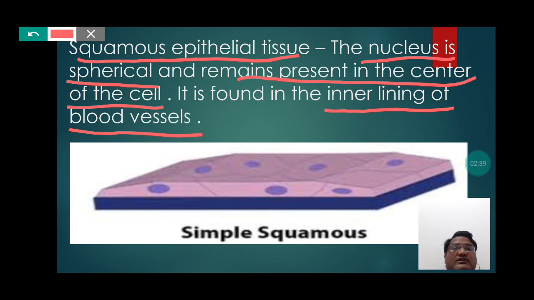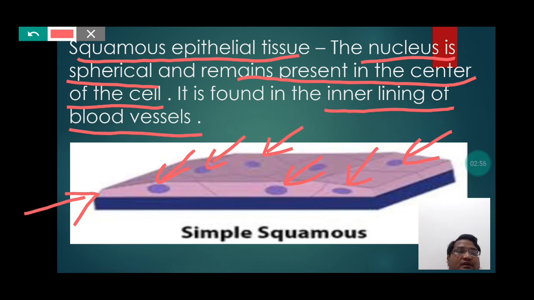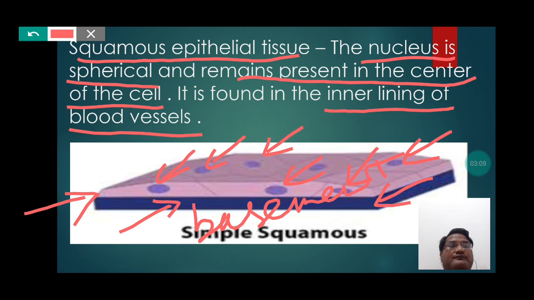So students, if you concentrate on this picture, then you will be able to notice that the nucleus always remains present in the center of the cell. And you can also notice that the nucleus is appearing quite spherical, that is appearing quite round, and it also remains present lying on the specific membrane which is called the basement membrane. So students, this is the basement membrane on which you can find the cells of the squamous epithelial tissue.